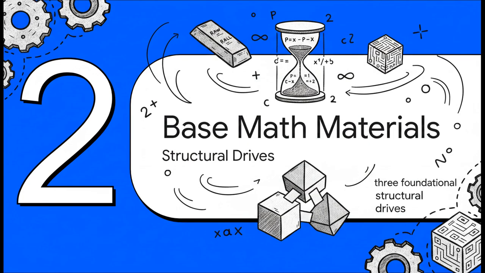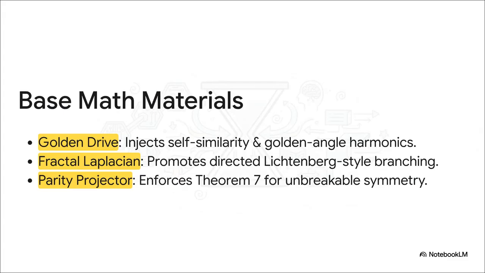But of course, every great machine needs raw materials. Let's move to Section 2, Base Mathematical Materials and Structural Drives. Think of these three elements as our primary building blocks. First, the golden drive utilizes the golden angle of 137.5 degrees to inject harmonic self-similarity across all scales of the field, which gives us adaptive scaling. Next, the Fractal Laplacian. This is the stochastic trigger. It generates those lightning-like tree branching structures along high field gradients.